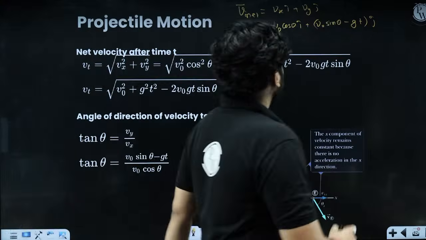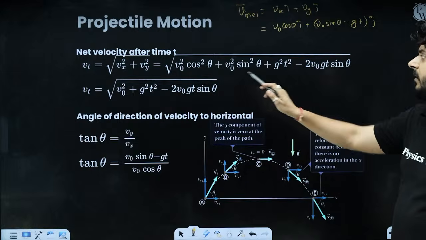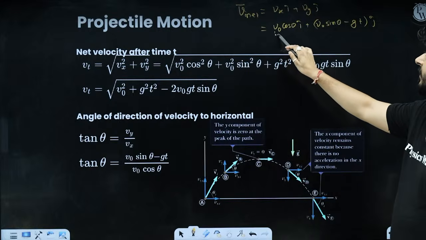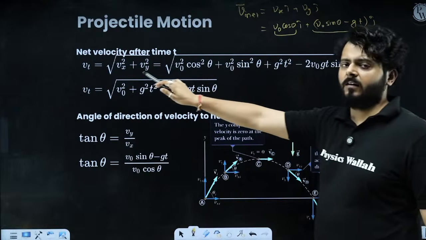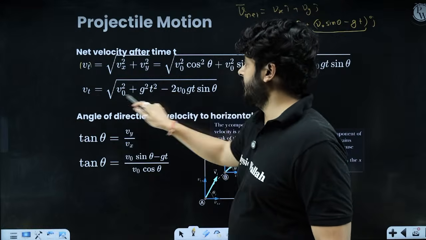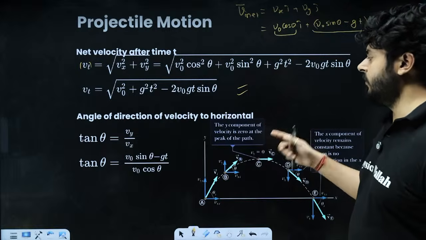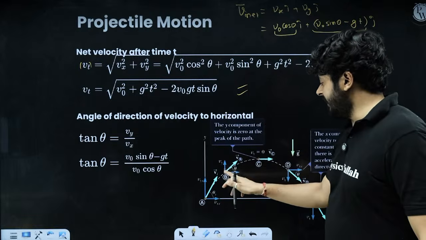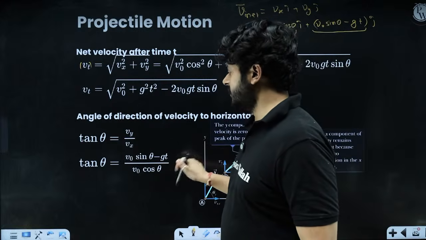Right, so this is the net velocity. My dear kids, the magnitude of this net velocity we have written over here, you see, this is the x component, this is the y component. This is how we are writing the magnitude of net velocity after time t. And the direction of net velocity after time t, theta, is Vy upon Vx, which is this, right?